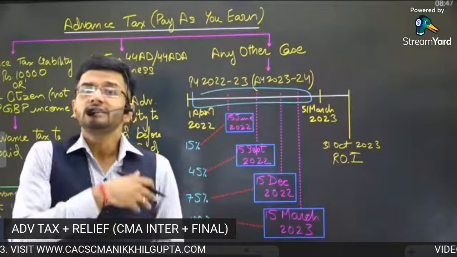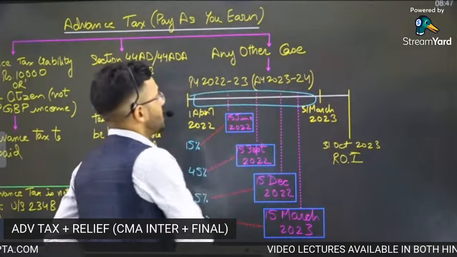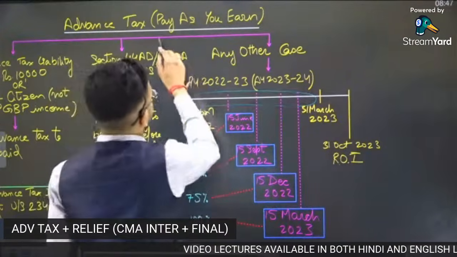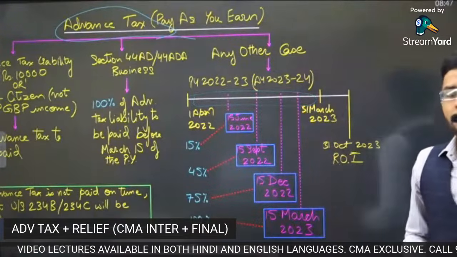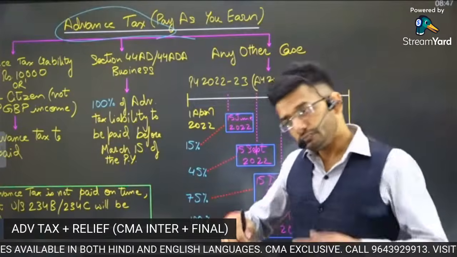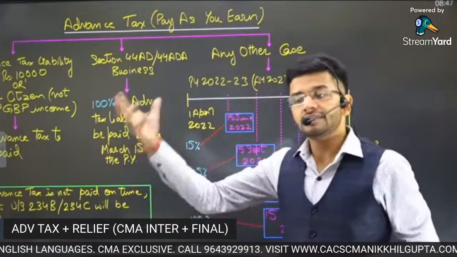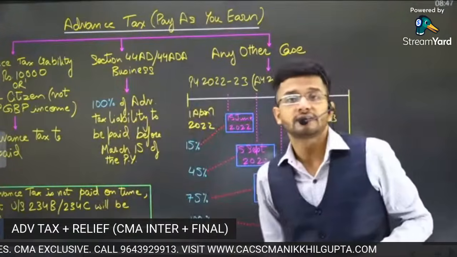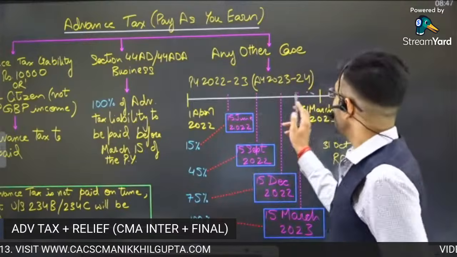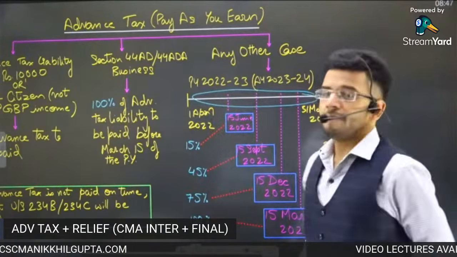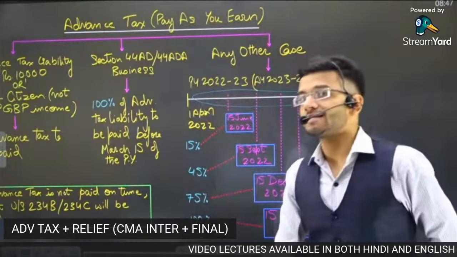So, what is the mechanism, sir, whereby we can actually calculate our advance tax? That is the main subject of this chapter, advance tax. The concept is very clear: pay as you earn. Simultaneously, as you are earning your income, you have to pay taxes to the Government of India in a simultaneous manner. That is the whole objective of this chapter, advance tax. Now, of course, guys, the question is, sir, how can we estimate income and expenses and taxes during this year? How can we pay advance taxes during this year?